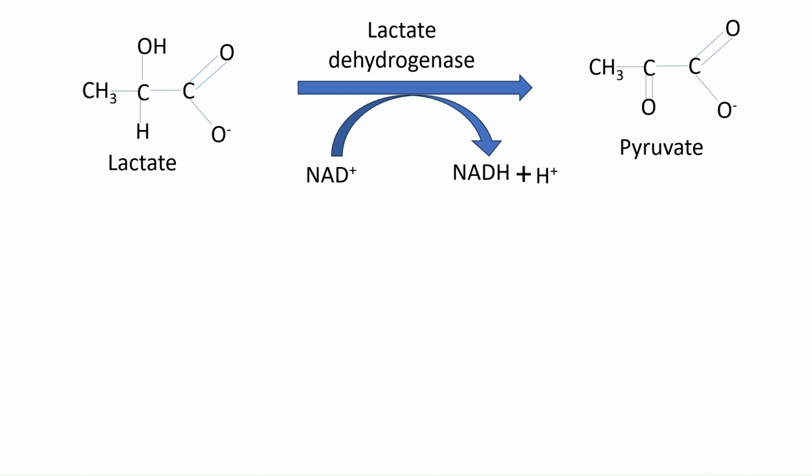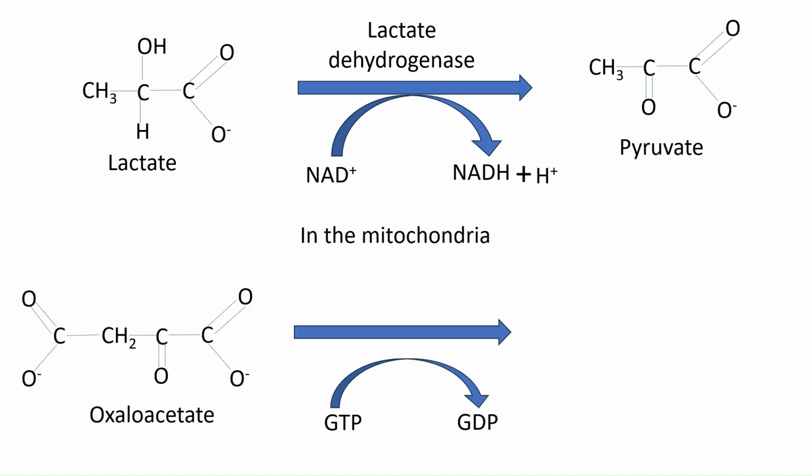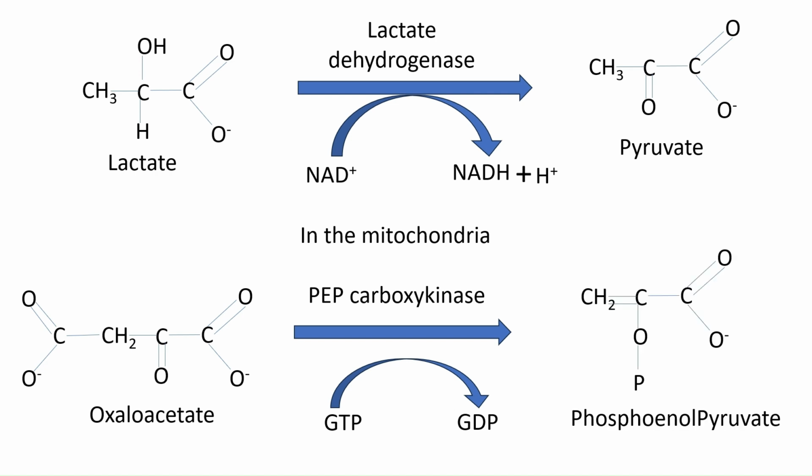This pyruvate is then transported into mitochondria where it is converted to oxaloacetate, and this oxaloacetate is directly converted to phosphoenolpyruvate by a different enzyme, PEP carboxykinase, but located in the mitochondria. So the carboxykinase enzyme has two versions. One is located in mitochondria and one is located in the cytosol.